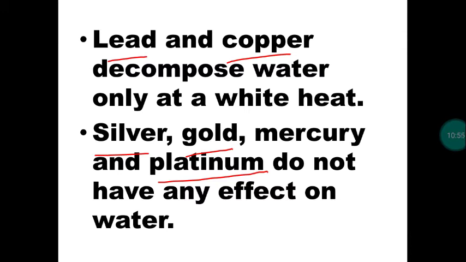We will study in thermodynamics lesson, 7th lesson. Delta G, free energy change, should be negative for a feasible reaction or a spontaneous reaction. But in case of gold with water or silver with water, platinum with water or mercury with water, delta G value will be positive. So thermodynamically, the reaction is not a feasible one. So water will not react with these noble metals as well as mercury.